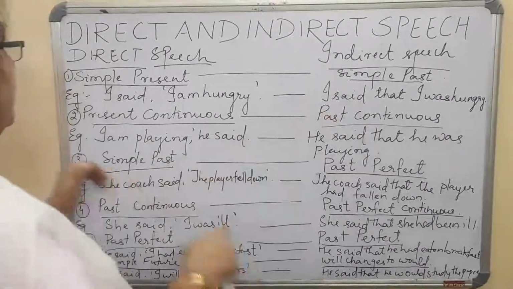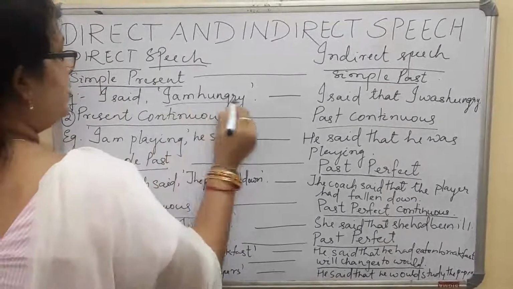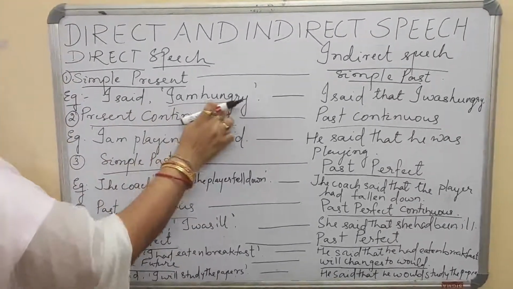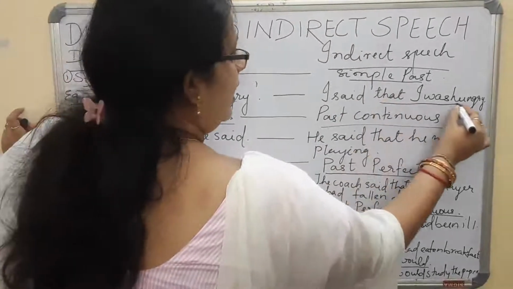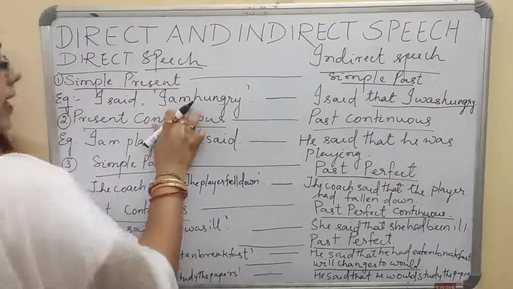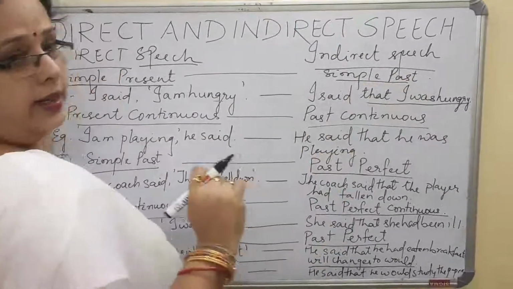For example, I said, I am hungry. Now you see, this is simple present. I said, I am hungry. Now what I did, I said that I was hungry. I am, I was. This is simple present to simple past that I have done.